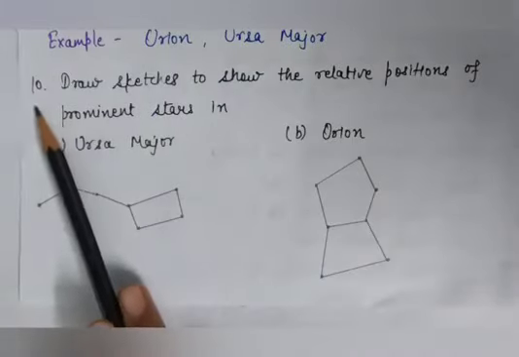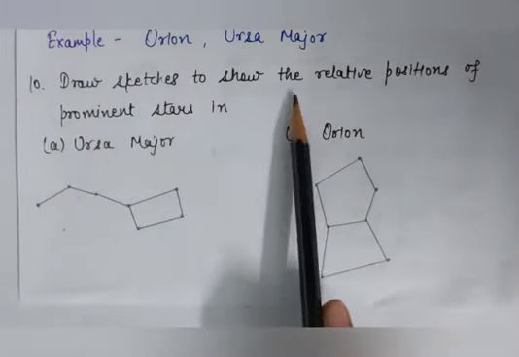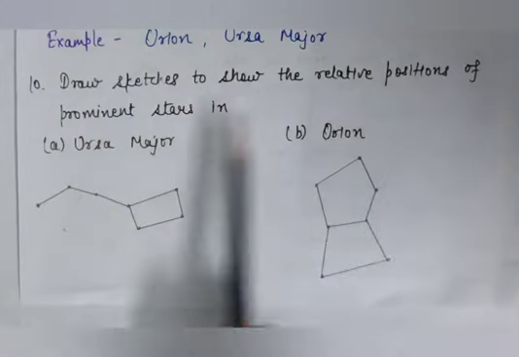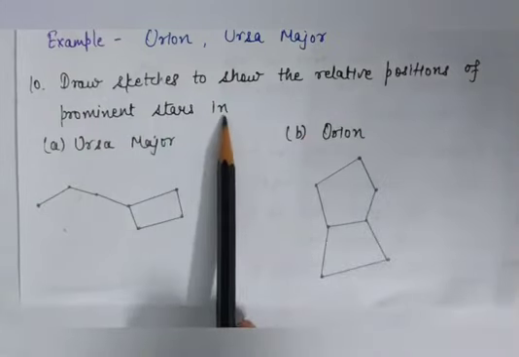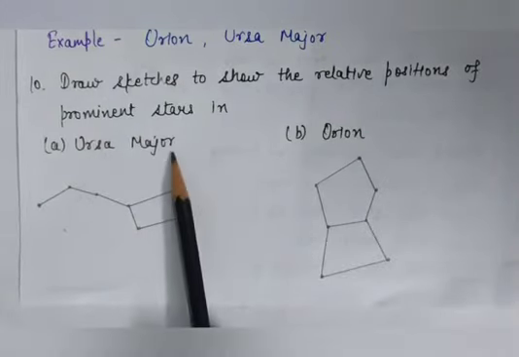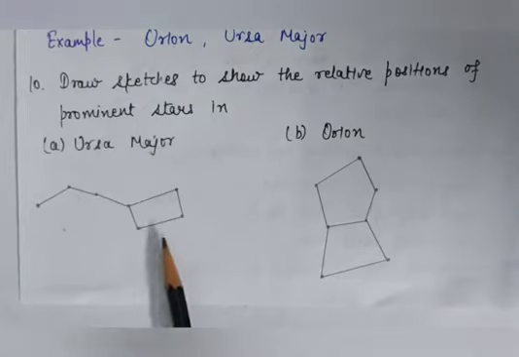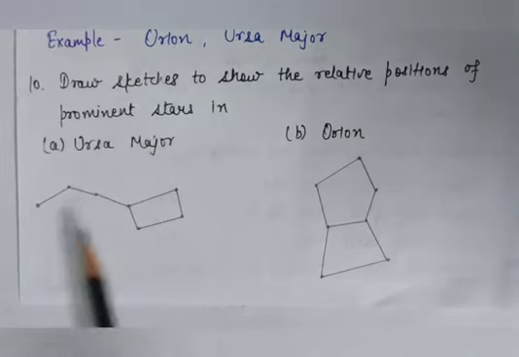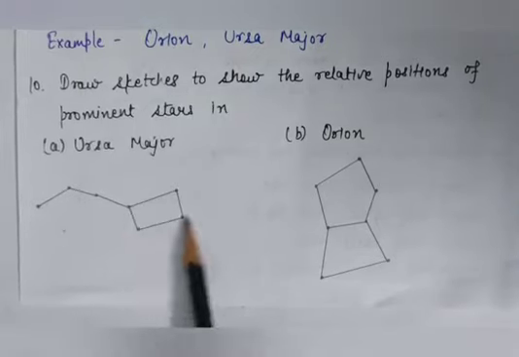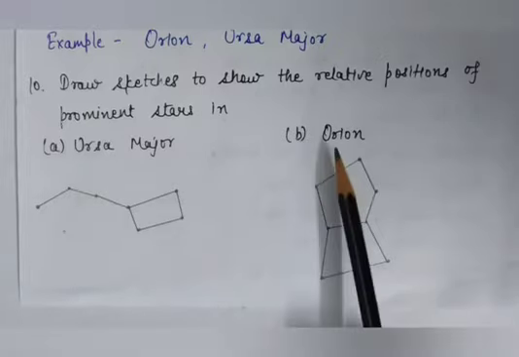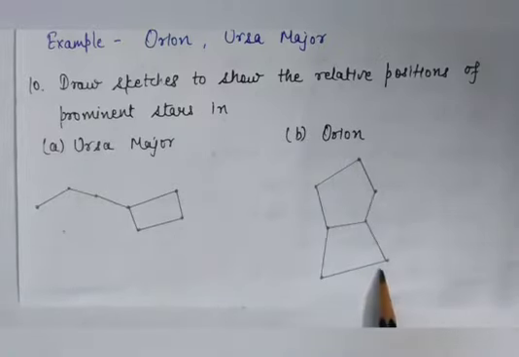Now question number 10, draw sketches to show the relative positions of the prominent stars in. First is Ursa Major. So this is a sketch of Ursa Major. It consists of 7 bright stars, and this is a sketch of Orion. Okay, it appears like a hunter.